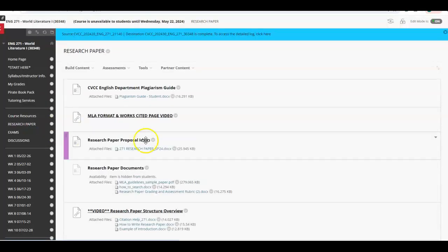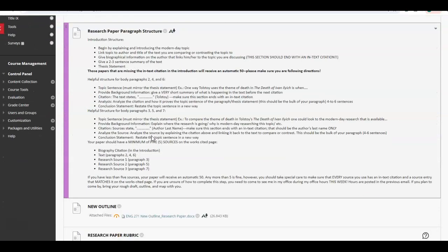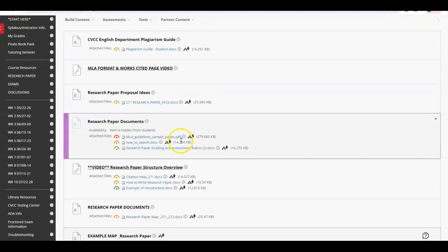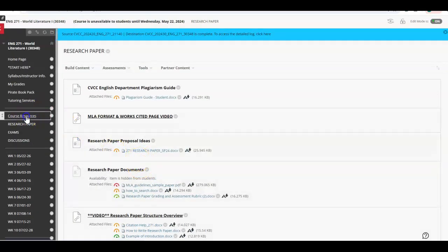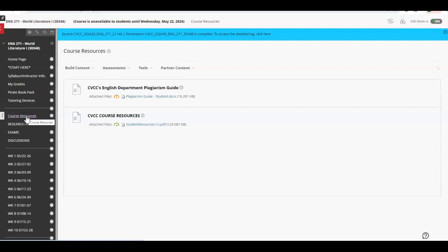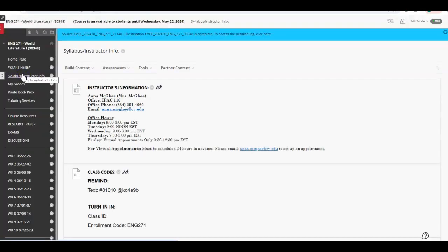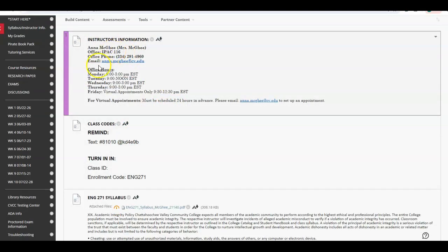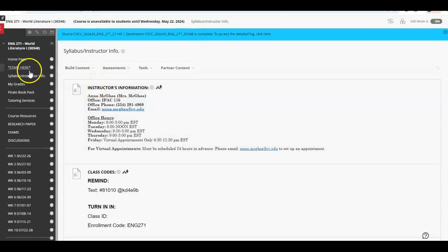Also on this side, you'll see your research paper information. All of that is here, and we'll go over that. There are videos for you to watch specifically on the research paper. Other course resources are here in this tab. You have tutoring services. The syllabus and instructor information has your Turnitin codes, your remind codes, and my office hours. And then you are back to the start here.